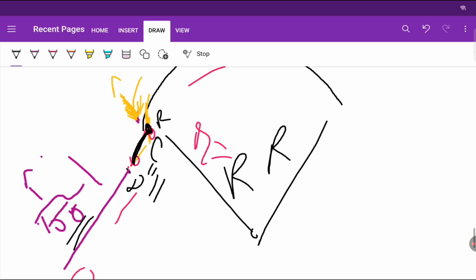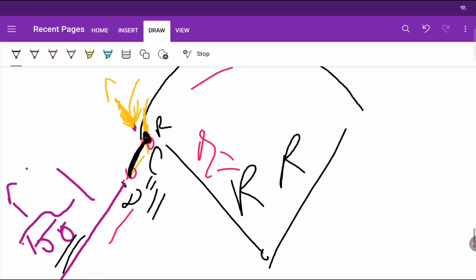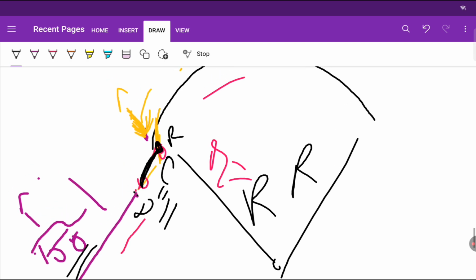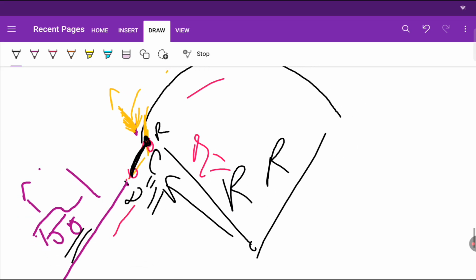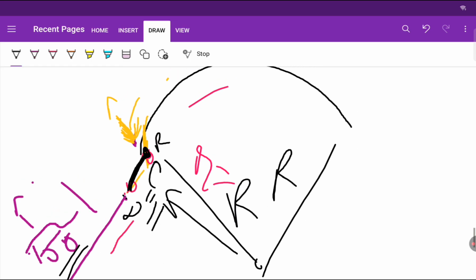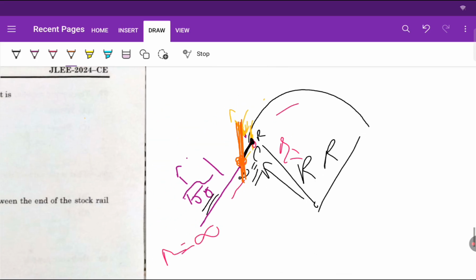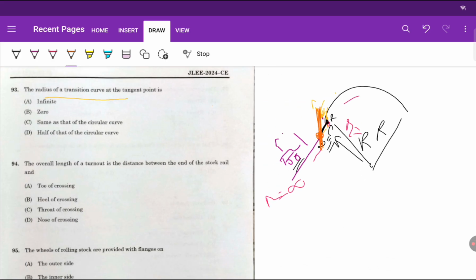So this curve will not give a sudden jerk, and it will not get that sudden effect of centrifugal action. So here in the transition curve, if I extend a tangential line, it will cut at this point, so it will have infinite radius. Got it? It will have infinite radius.